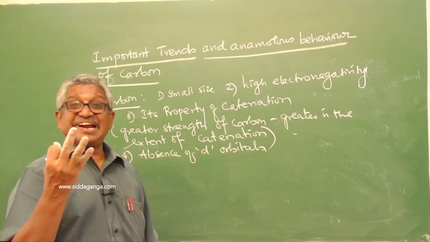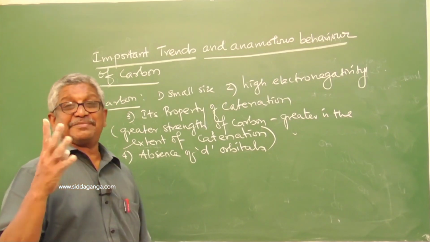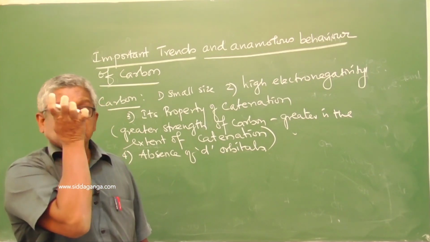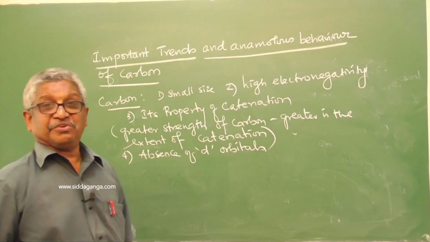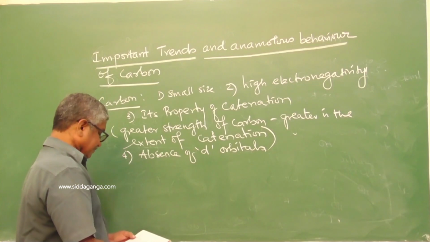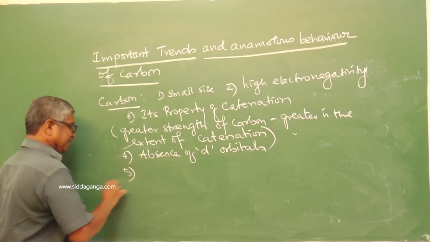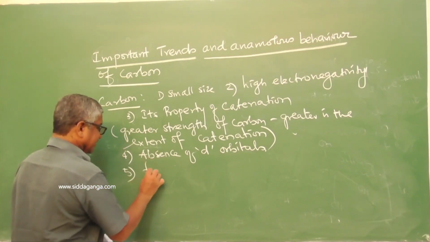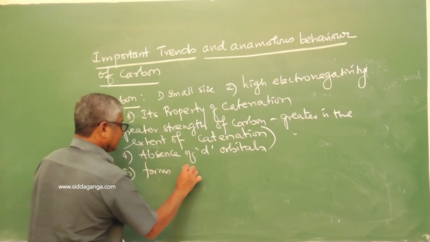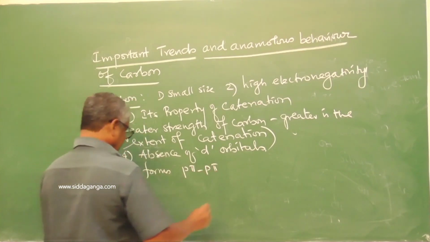Third, catenation property. Fourth, absence of d orbitals. And fifth, one more point: it forms pi multiple bonds.